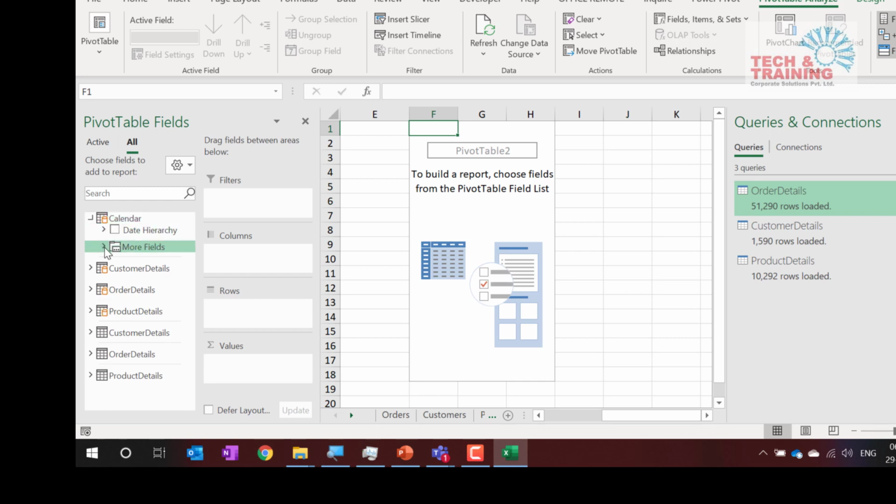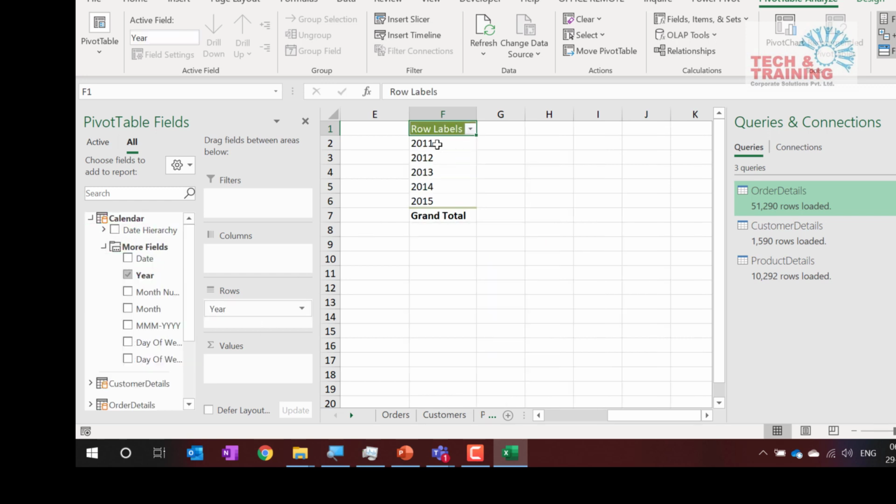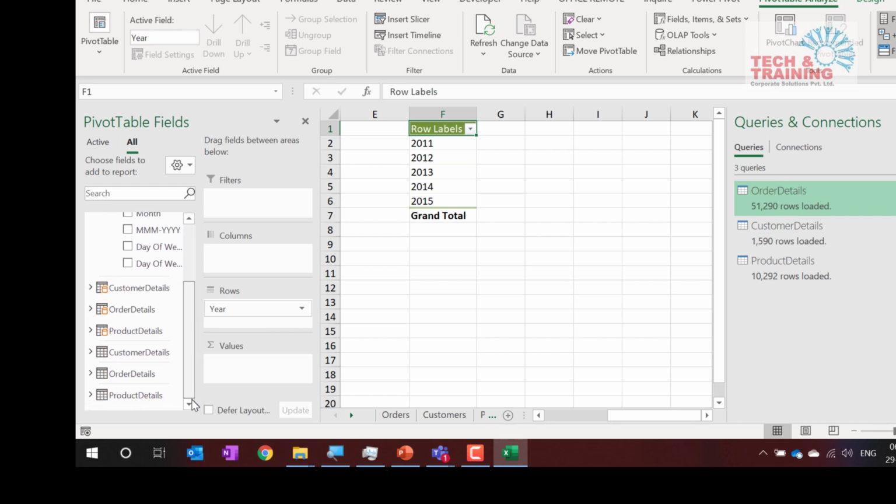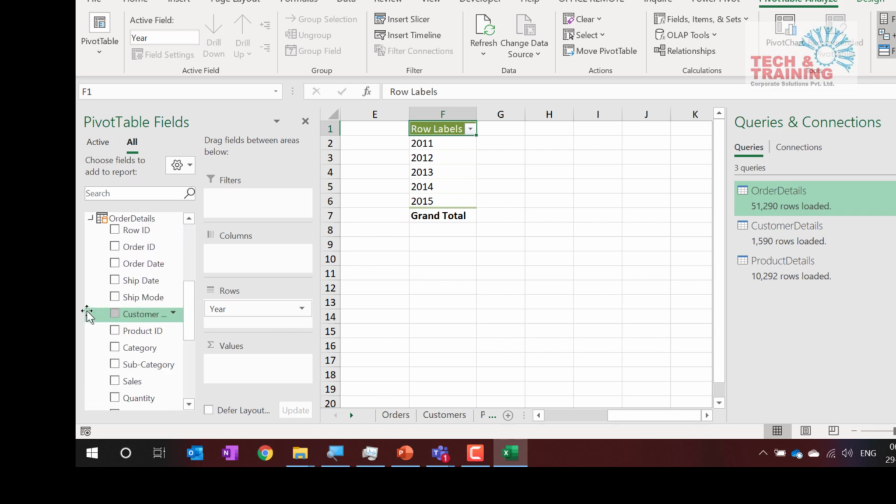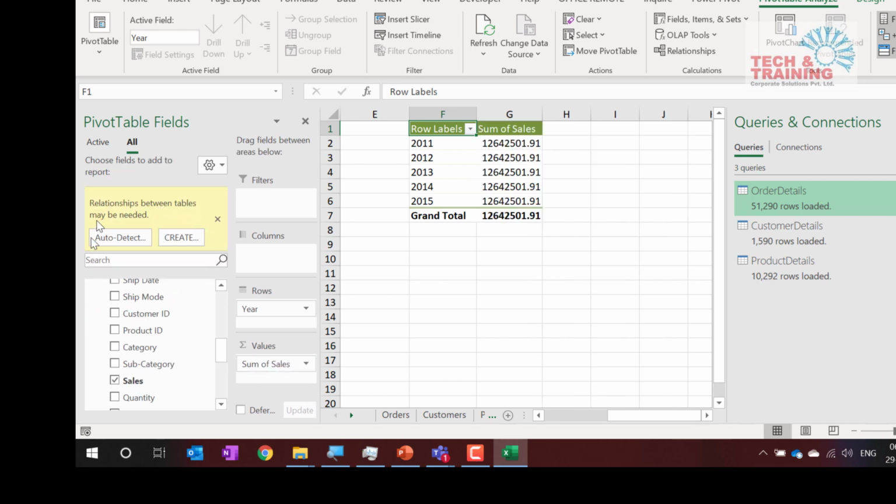Now I'm going to get year. So this is nothing but 2011 to 2015 data we have available with us. Now I want to see total profit and total sales. Now see what exactly happens. I drag sales and it says relationship is not created. And see, generally you will get values like this. The same value will repeat. Whenever you get the same value repeating, understand that it could be a problem with the relationship.